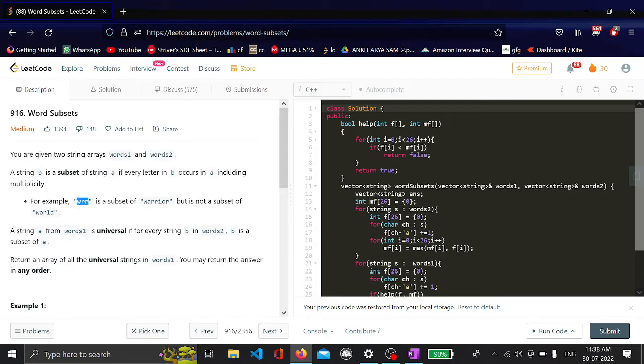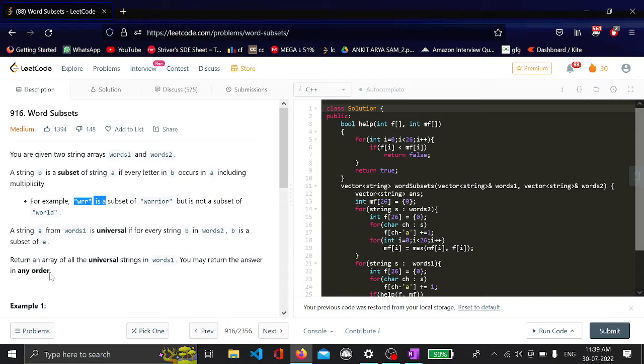and occurrence of R is 2, whereas in warrior the occurrence of W is 1 and the occurrence of R is 3, which means that the occurrence of R in WRR should be present in the main string, which is warrior. But it's not a subset of world, because here the number of times R occurs is only 1, whereas in WRR the number of times R occurs is 2, so it's not a subset.